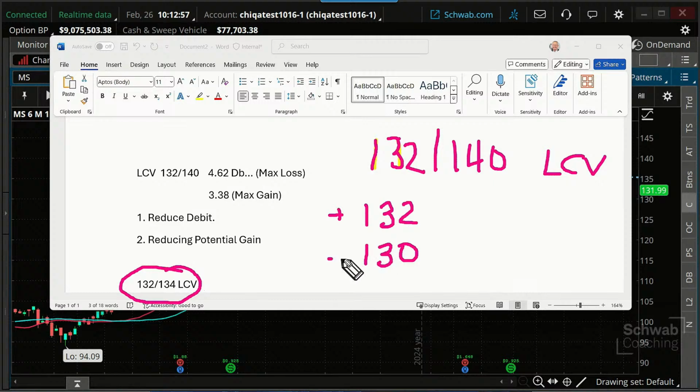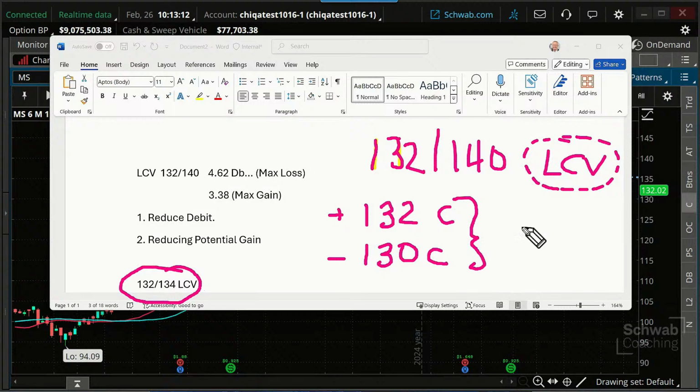What has changed in this trade at this point? These are both calls. It was a long call vertical. If we were to do that, we would then have shifted this to a short call vertical. This was a bullish trade.